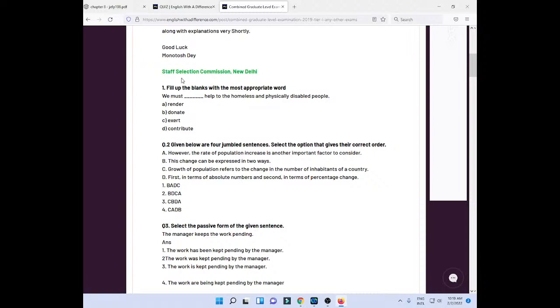So you tell me, we must dash help to the homeless and physically disabled people. So what should come here? Render will come, donate will come, exert will come, or contribute will come. Tell me the first one. We'll do just the first 5 and then we'll wind up.